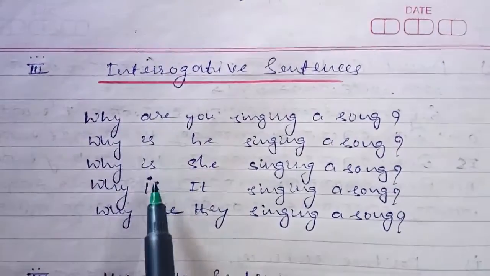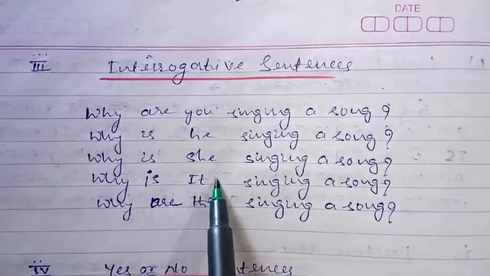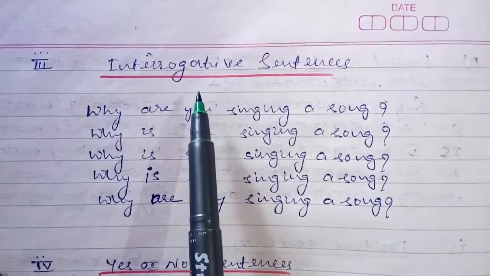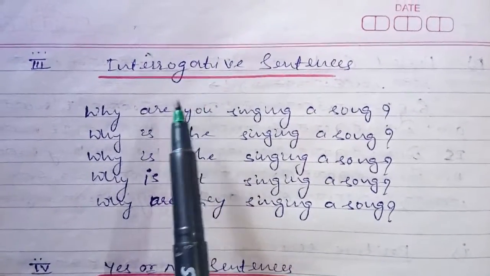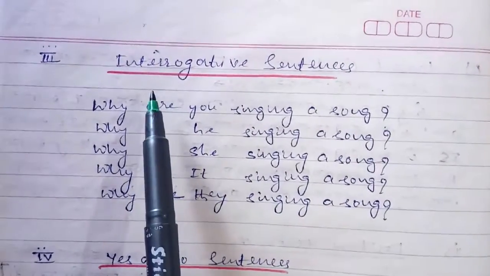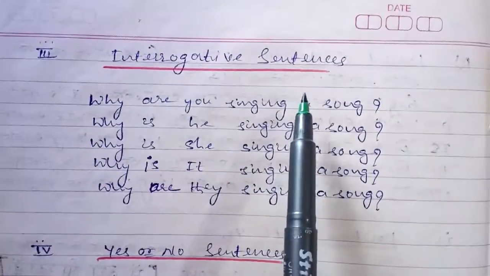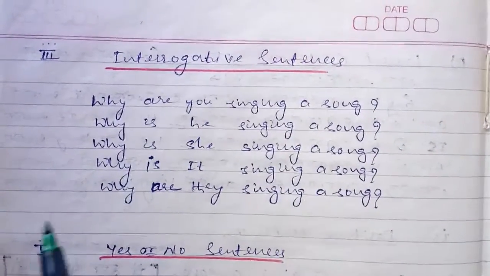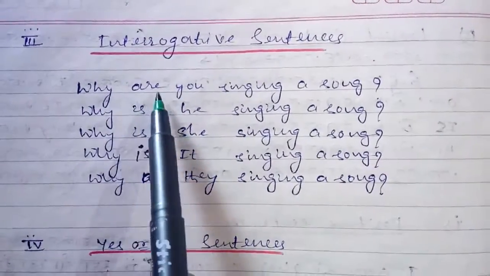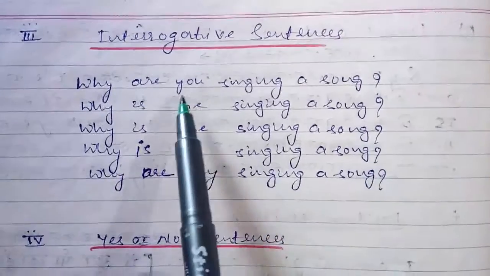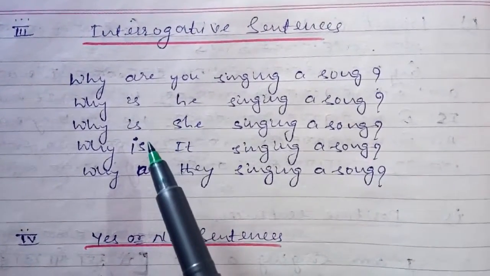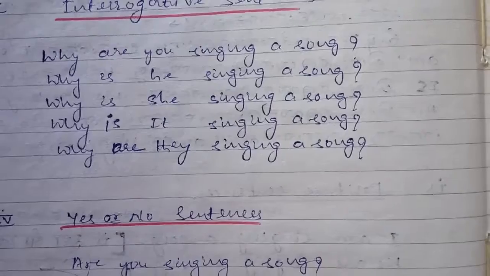Please remember I have used here you, he, she, it and they. I did not use I and we because many times we don't use ourselves for asking questions. For example, why am I singing a song, why are we singing a song, like that. So if you are ready to create, you can create your own, because you always have to see what type of helping verb I have used in these sentences. You can see these sentences and, according to that, you can use the I and we pronouns and write a sentence. Okay, now I am going to read.